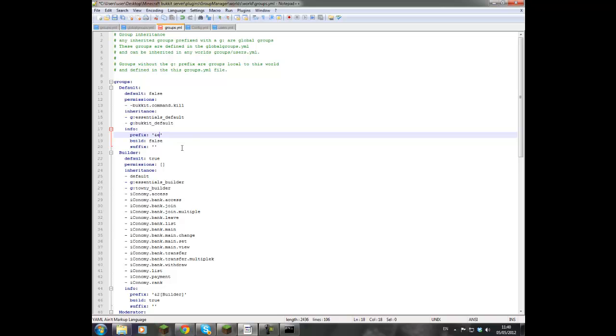So you put what colour according to the code you want, and then you want the square brackets. You don't want the normal ones, you want the square brackets, otherwise, again, it won't recognize it. And then you want to put in whatever you want to call it. What I'm going to call it is new person. Okay, so that is what people will see, and you can see they all have to be identical and everything. So if we save that, I'll show you what we have just done.